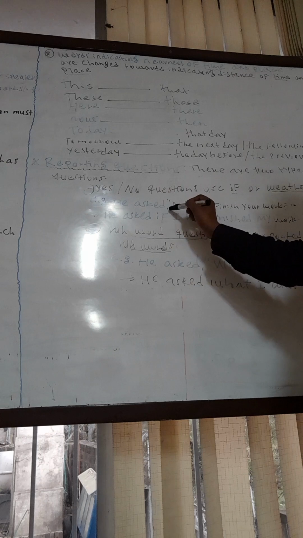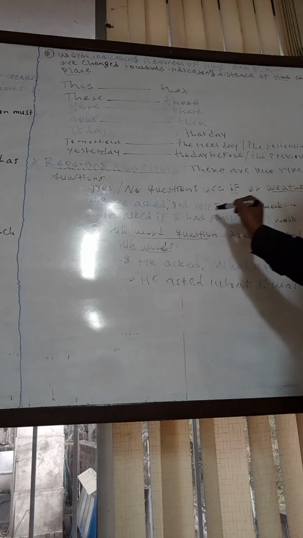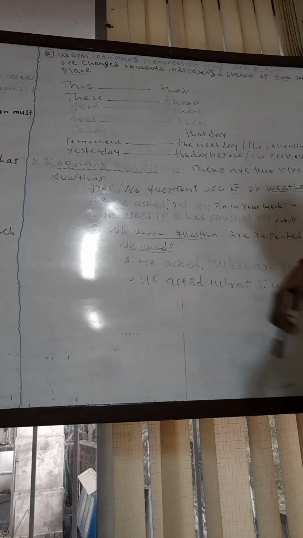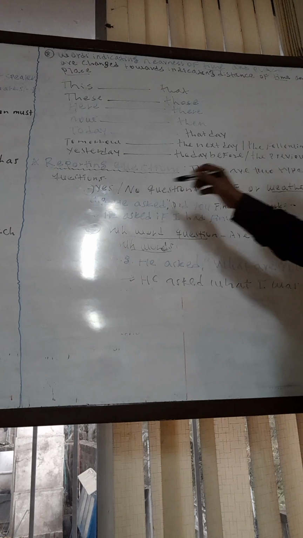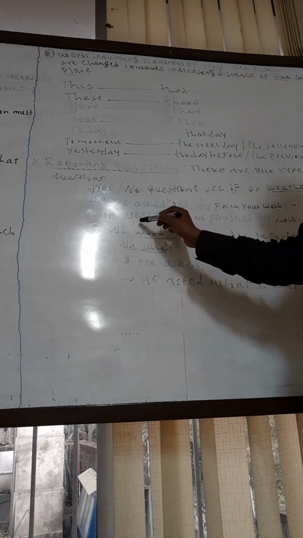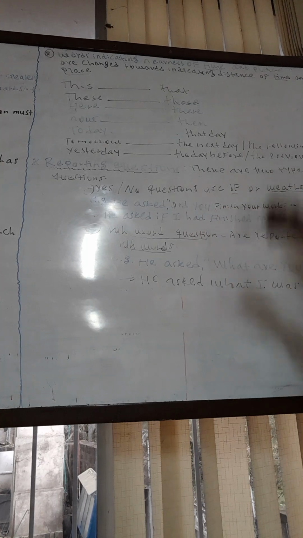He asked, comma, then open double quotation mark, "Did you finish your work?" Question mark, then close double quotation mark. This is a direct speech. So this should be converted into, he asked if, because here we have said that when converting direct speech into indirect speech based on yes/no questions, we can use if or whether. So here we have used, he asked if I had finished my work.